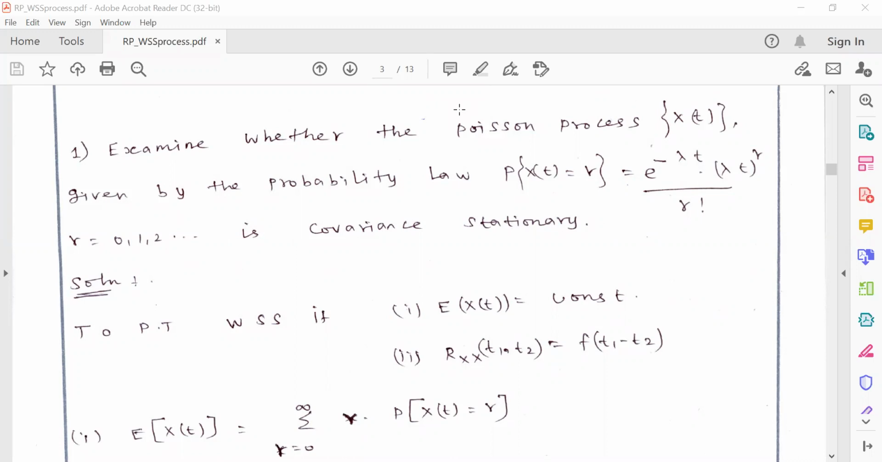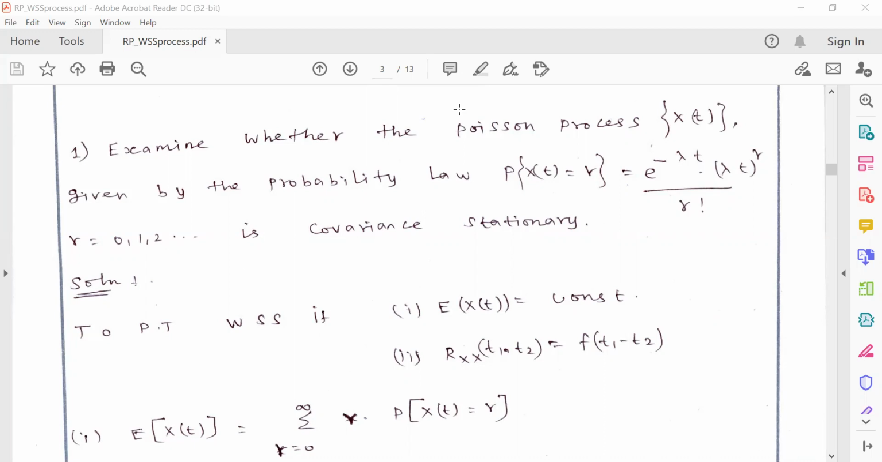Examine whether the Poisson process X(t), given by the probability law P[X(t) = r] = (e^(-λt) (λt)^r) / r!, where r = 0, 1, 2 and so on, is covariance stationary. Covariance stationary is also known as the WSS process, and we have already seen the definition of a WSS process. To prove a WSS process, it must satisfy two conditions.